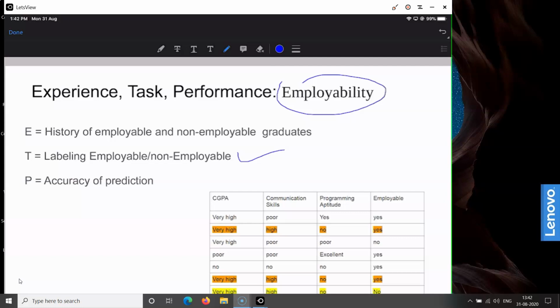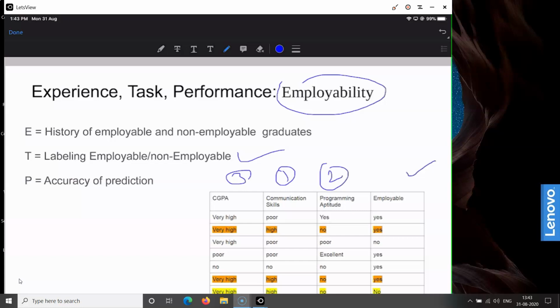We saw in the previous session that we define employability using three different measures: CGPA, communication skills, and programming aptitude, and we label the students as employable or non-employable. The labeling of the graduate as employable or non-employable is the task.